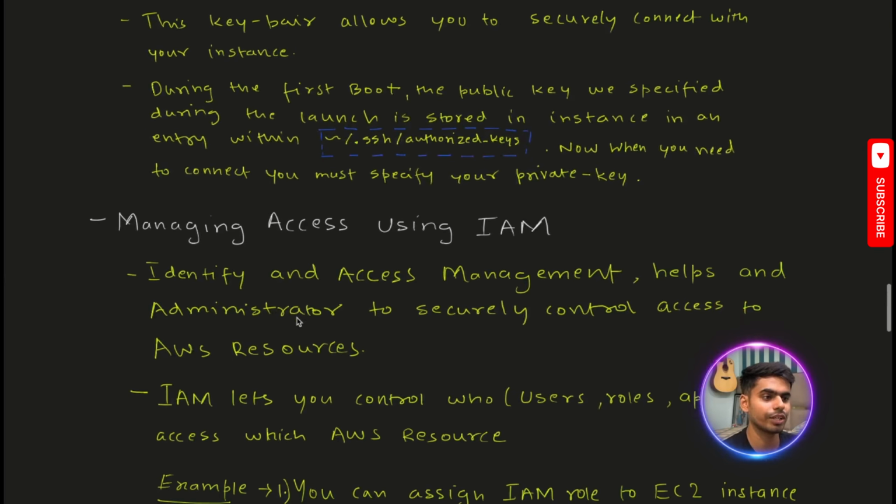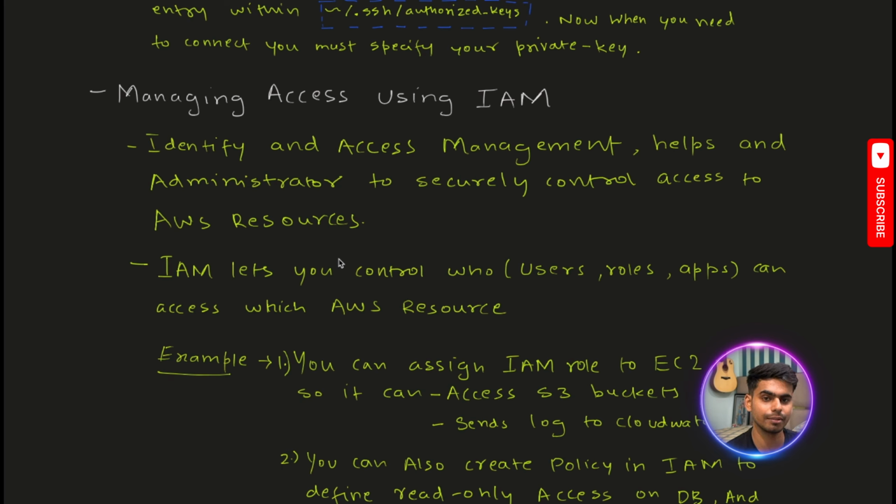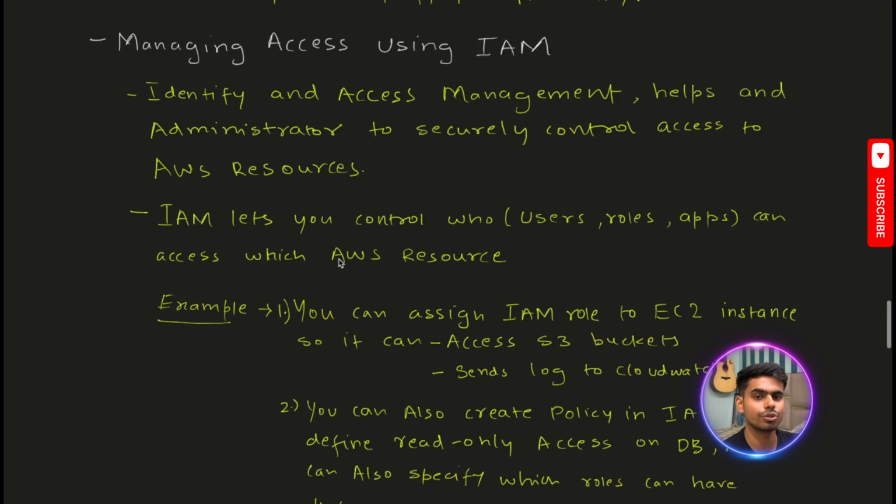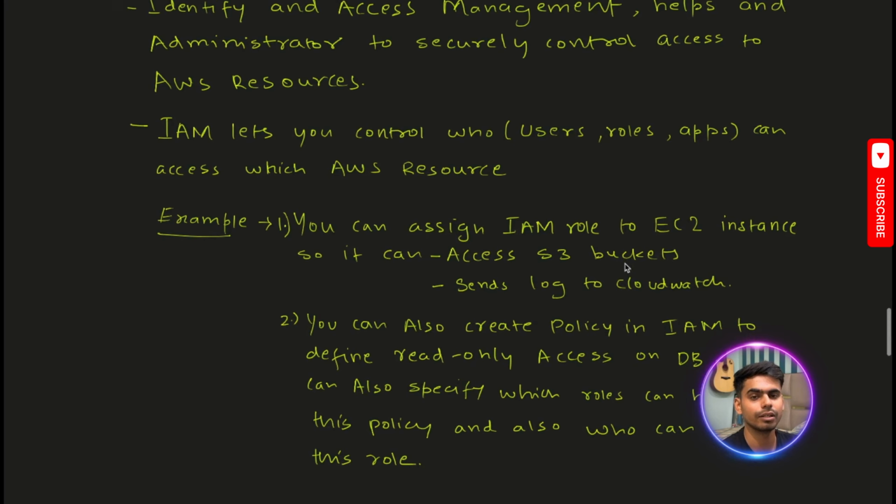IAM is Identity and Access Management, which helps the administrator to securely control who can access the AWS resources. IAM lets you control which users, roles, and applications can access which AWS resource. For example, you can assign an IAM role to an EC2 instance, and that EC2 instance can have access to S3 buckets, or it can have access to push the logs to CloudWatch.